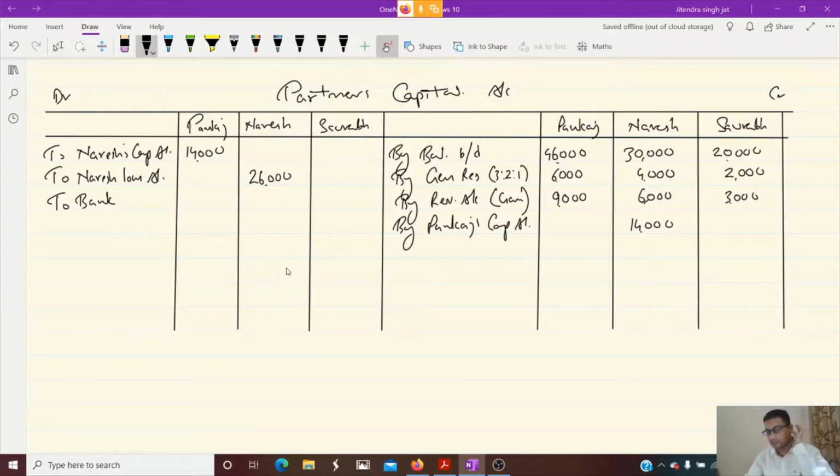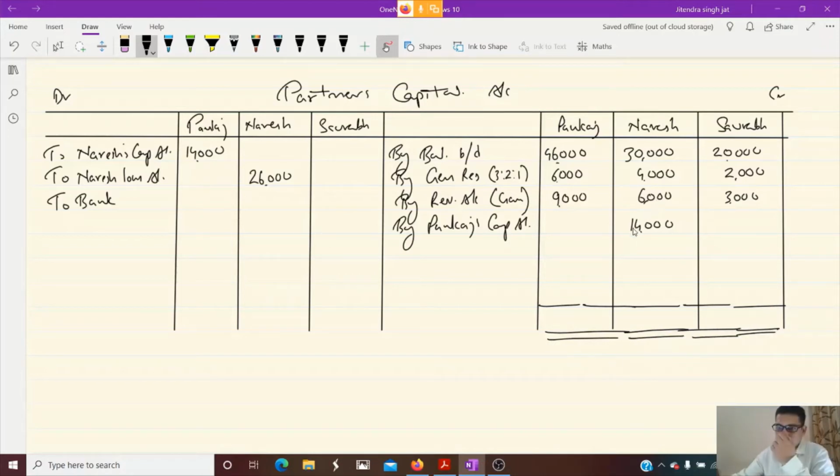So let us calculate. Do the total of Naresh column. 40, 50, 54,000, isn't it? 54,000 minus 26, so 28,000 is coming here.